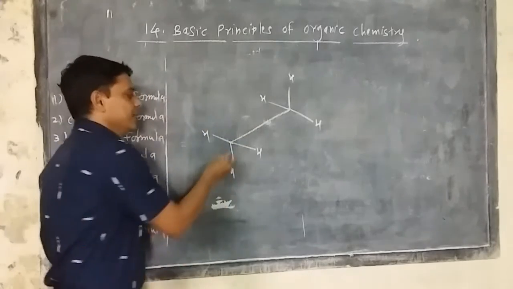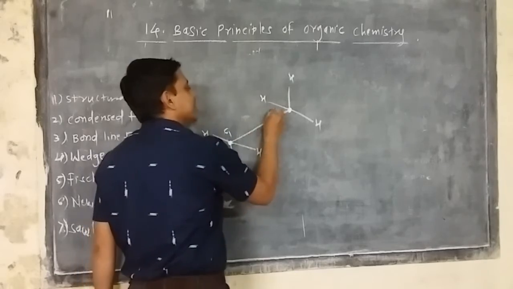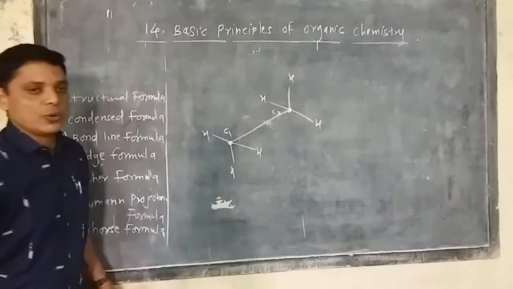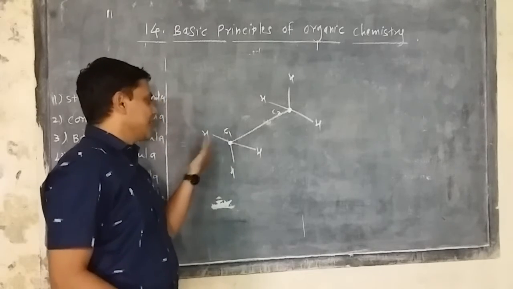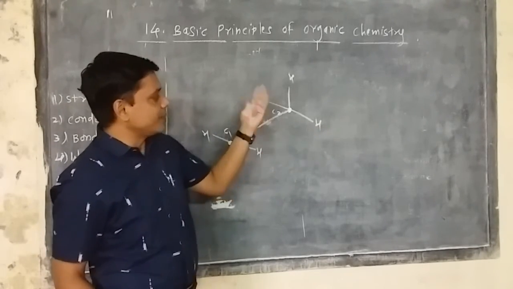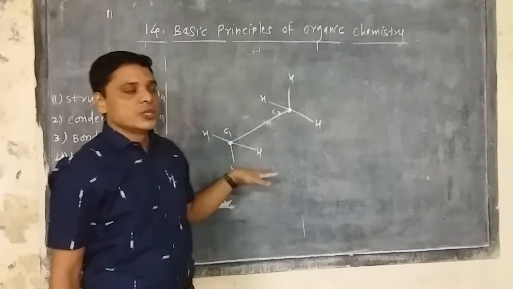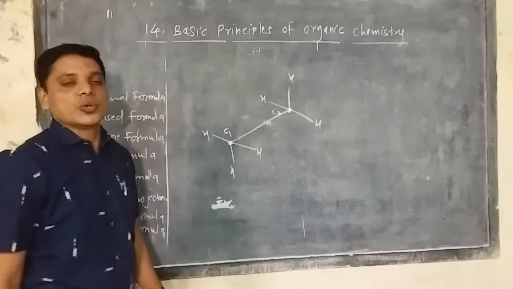So this is an ethane molecule in which this is the first carbon, this is the second carbon. So that is C1 and C2. And these hydrogens are again above the plane, below the plane. This is sidewise, then the opposite hydrogen is at the below of it. If it is on the upper side, then it is on the below side. So these are the 7 ways in which the organic molecule can be shown.